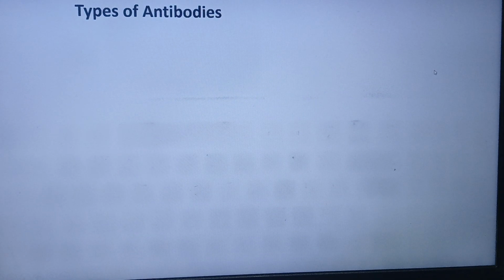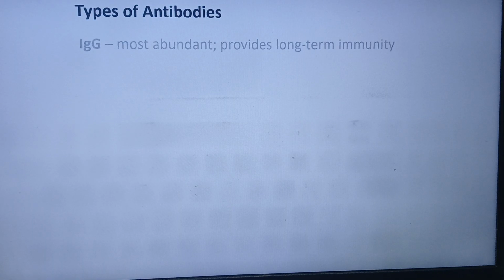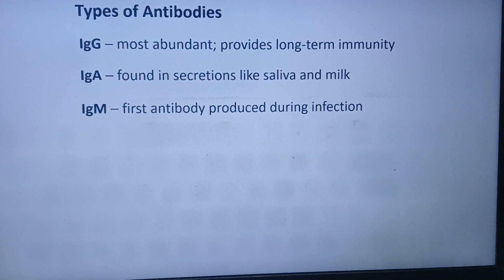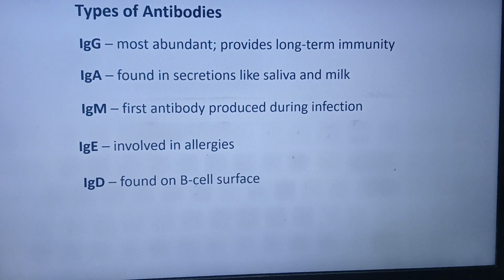Now what are the different types of antibodies? I'll just give an overview. IgG is the most abundant, and it is for long-term immunity. IgA is present in secretions like saliva and milk. IgM is very important, it is the first antibody, produced during the primary response. IgE is involved in allergic reactions, and IgD is found on the surface of the B cell.